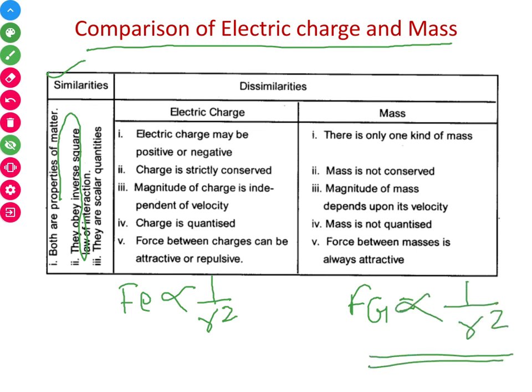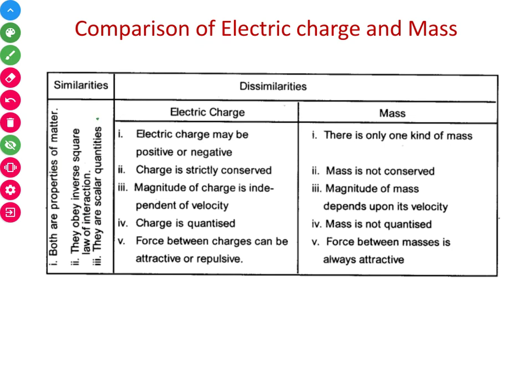This is called the inverse square law. The second similarity is that both quantities are scalar quantities, they are not vectors. That means to represent these quantities we don't need to specify the direction. They have only magnitude, so both are scalar quantities.